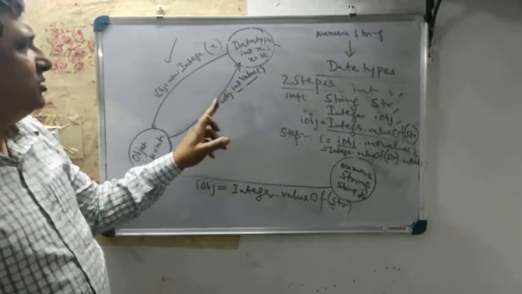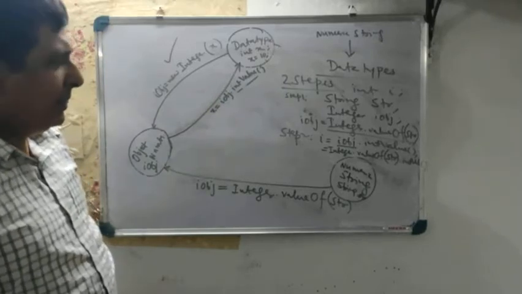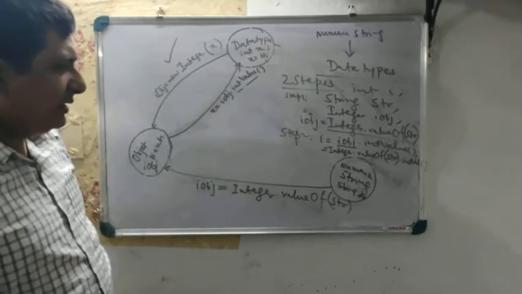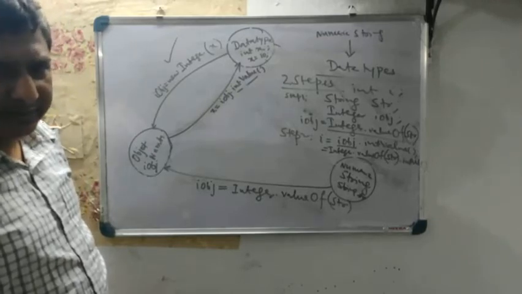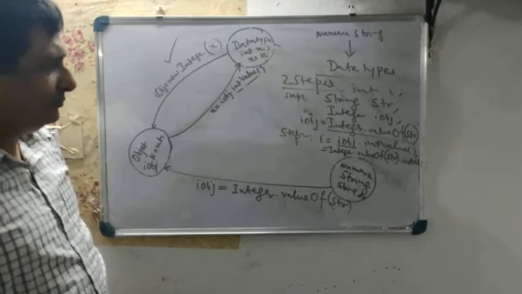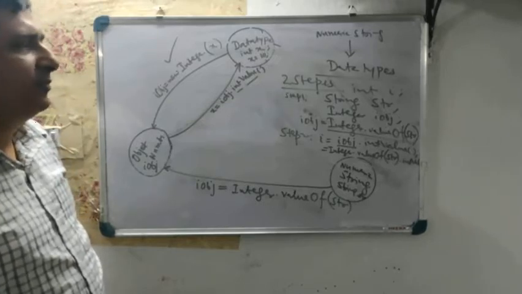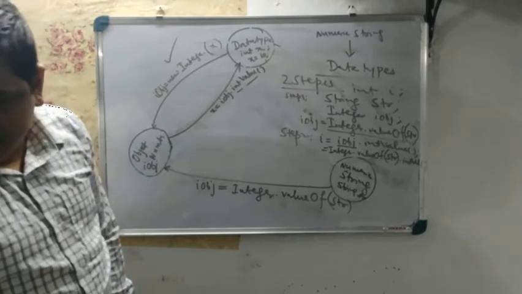So x equals to IOBJ dot intValue. Okay, I think it is now clear, at least. Yes or no? Yes, sir.